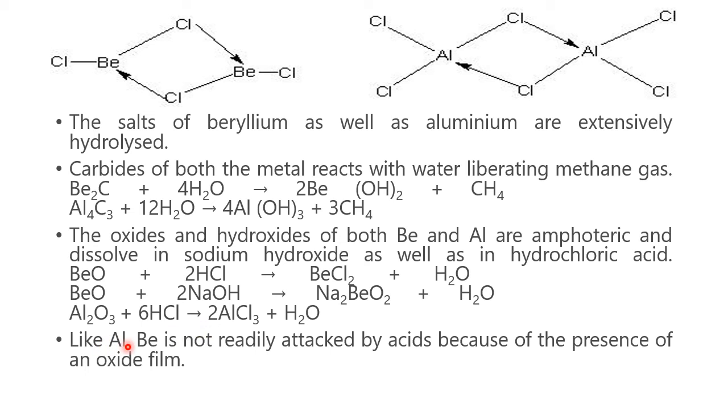Like aluminum, beryllium is not readily attacked by acids because of the presence of an oxide film. That means in the case of aluminum, aluminum reacts and forms aluminum oxide, which is called the protective cover for the aluminum. In the same way, beryllium too forms a beryllium oxide layer. Next attack by the chemicals will not take place due to the protective layer of beryllium oxide for the beryllium and aluminum oxide for the aluminum. That means both are similar in some properties.